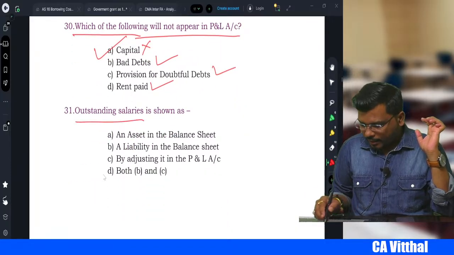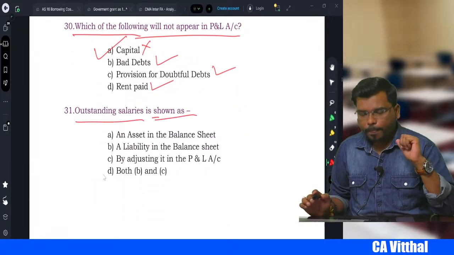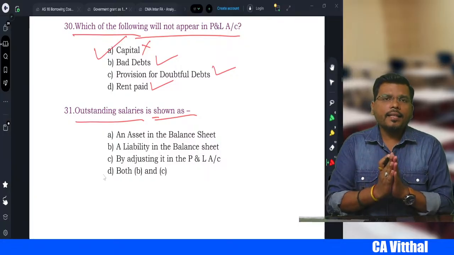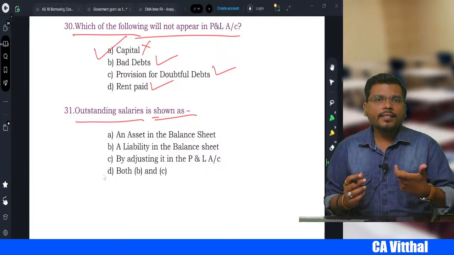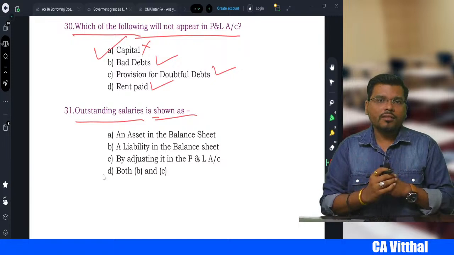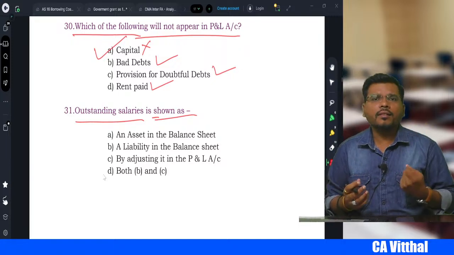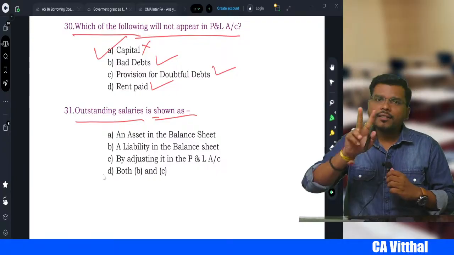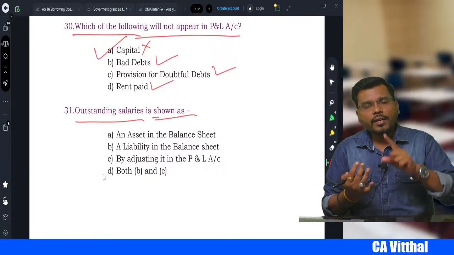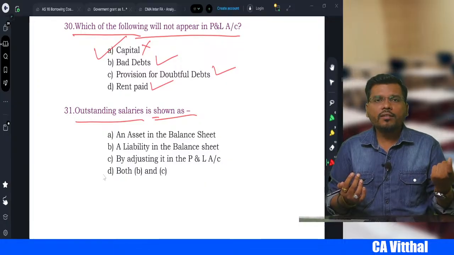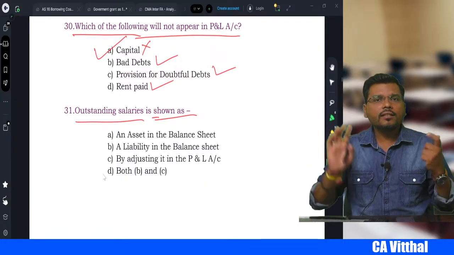Outstanding salary is shown as what? Outstanding salary is a liability for us. But whenever the outstanding salary is given in the adjustments, we record it in two places. One, we adjust it in the profit and loss account, and second, we write it on the liability side of the balance sheet.